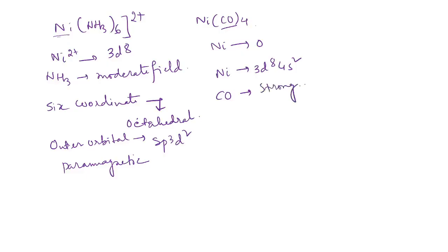It is very strong and will always induce pairing. So hybridization becomes sp3. If it is sp3, it is tetrahedral geometry. The structure will be tetrahedral, and as it is paired, low spin, it will be diamagnetic.